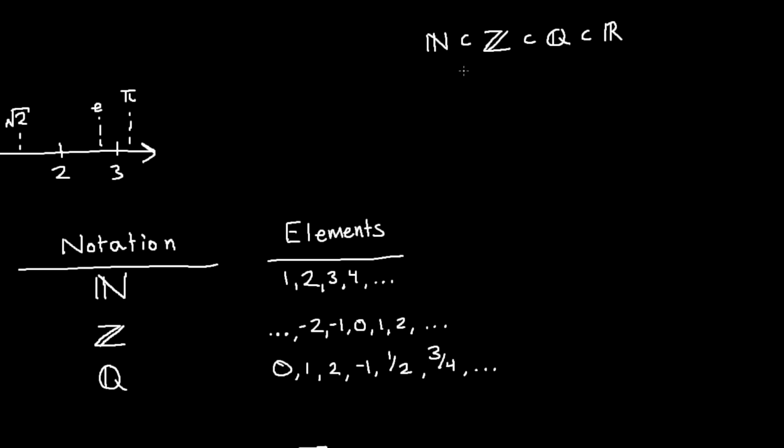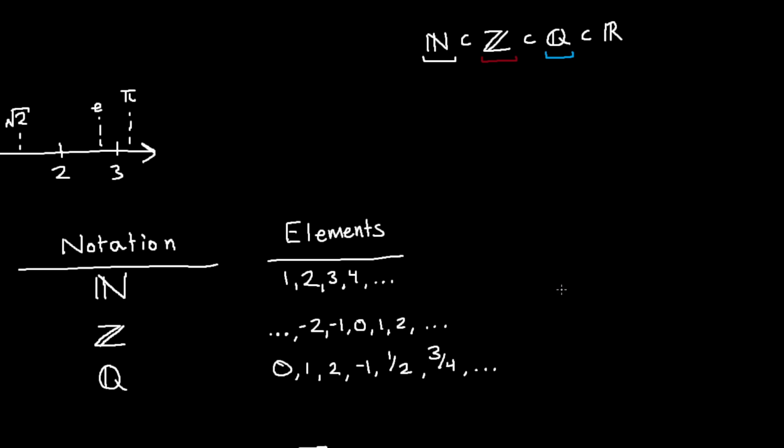So if we just think of our basic counting numbers, all of those counting numbers, 1, 2, 3, 4, all the way out to infinity are inside of the integers, right? Because the integers is all the counting numbers, including their negatives and zero. And we can keep going further, right? All integers are inside of the rational numbers, because the rational numbers are all p over q, where q is non-zero, right?